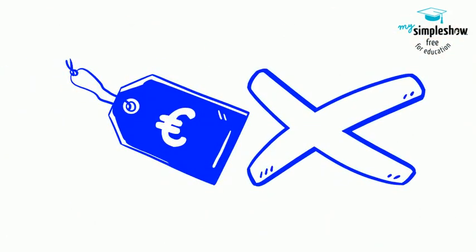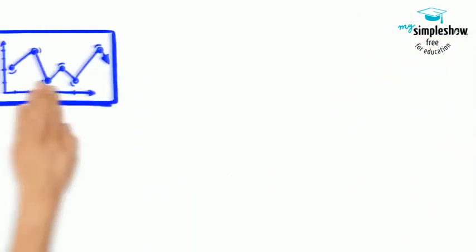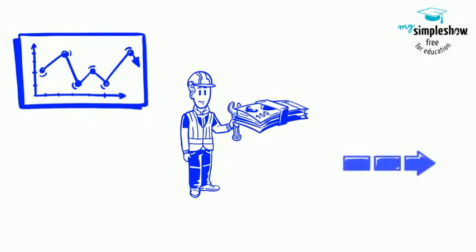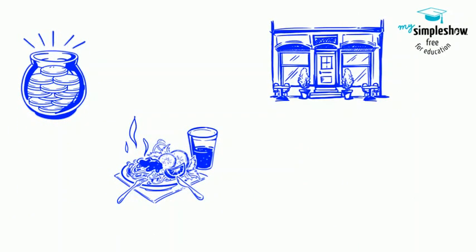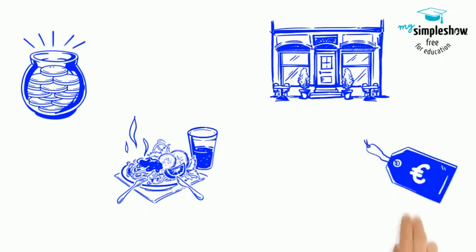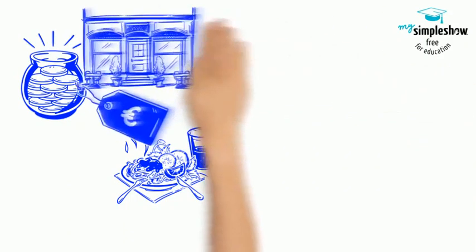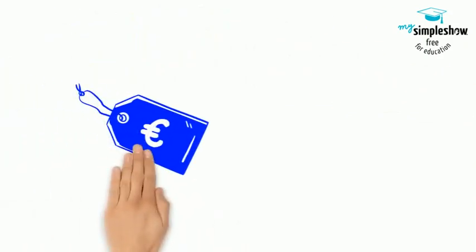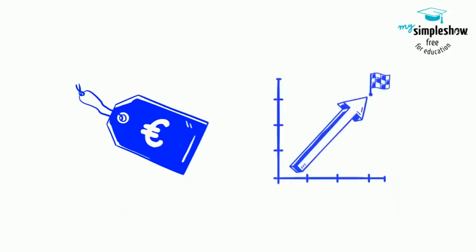But price is not the only factor which determines the level of demand for a good. Changes in income cause a shift in the demand curve. If we all get richer, then it's likely that we'll all demand more meals out in restaurants, even if the price remains the same. So whatever the price, demand will increase.